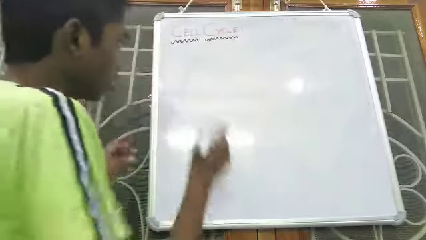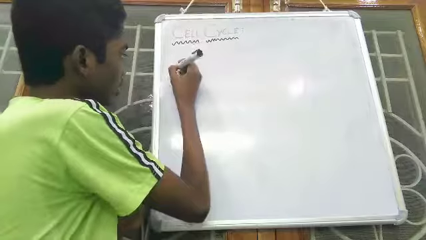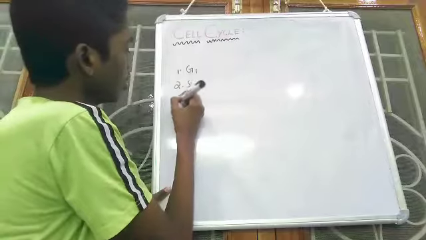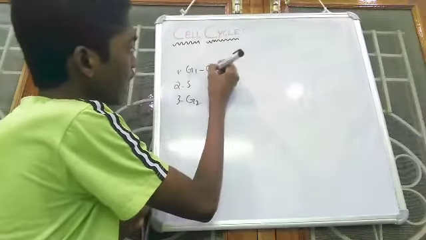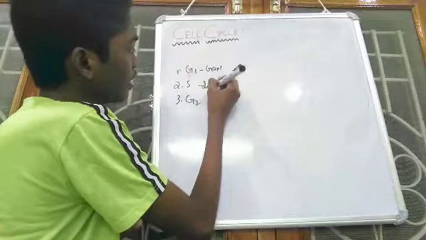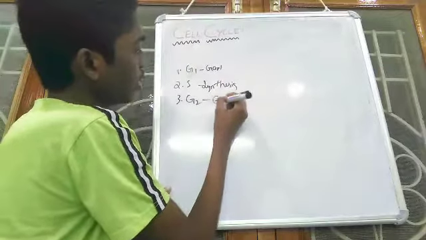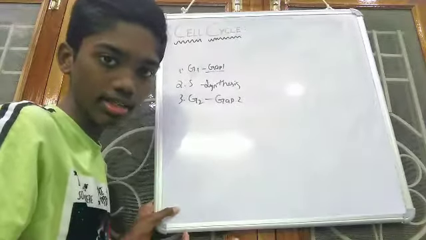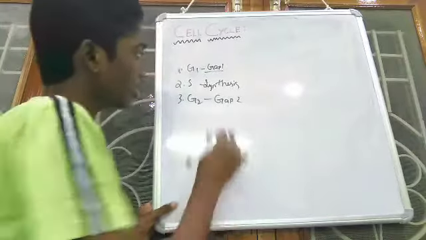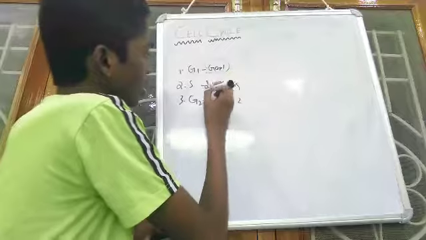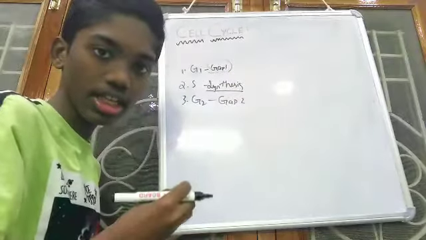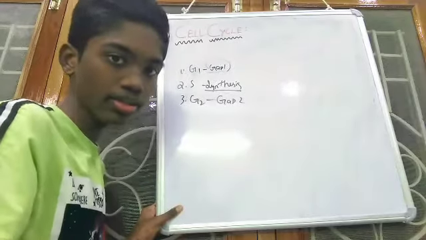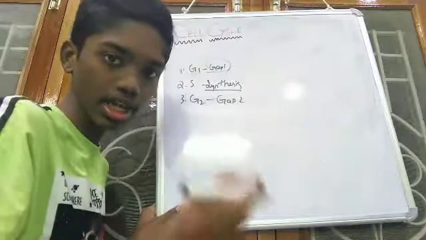So first, I said in interphase, the preparatory phase, 3 steps are involved: the G1 phase, S phase, G2 phase. G1 phase is nothing but gap 1 phase, S phase is nothing but synthesis phase, and G2 phase is nothing but gap 2 phase. In the gap 1 phase, the cell will increase in its size. This is the most important observation in the gap 1 phase. And in the synthesis phase, the DNA will be replicated and the chromosomes will be duplicated. Means the DNA and chromosomes will make another copy.